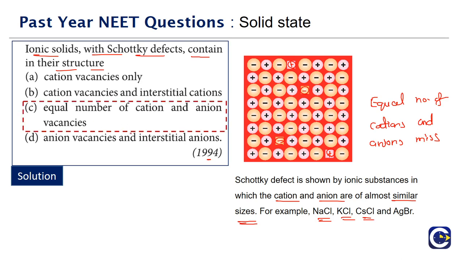The Schottky defect happens because of an equal number of cation and anion vacancies. When they miss out from the lattice positions, we call the position a vacancy. So the Schottky defect contains an equal number of cation and anion vacancies.